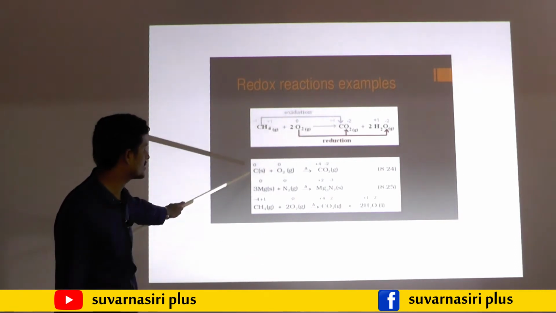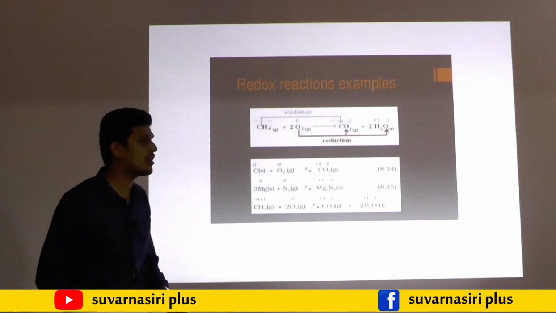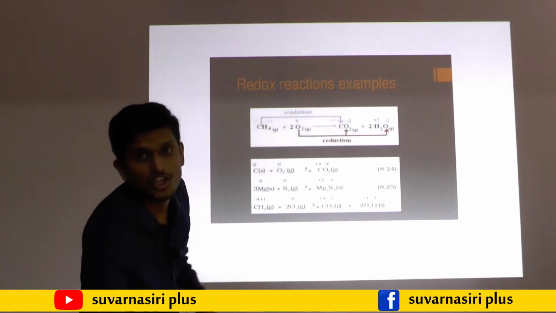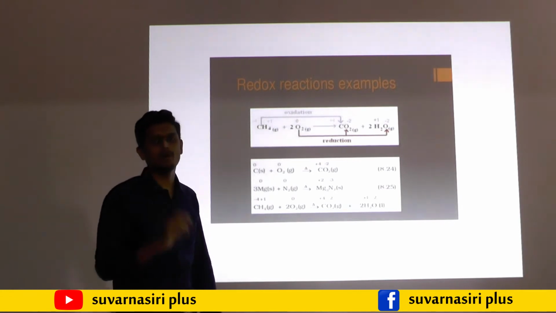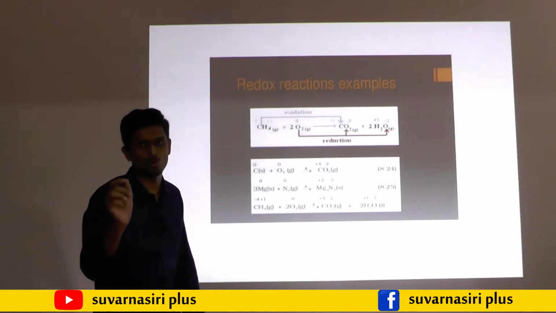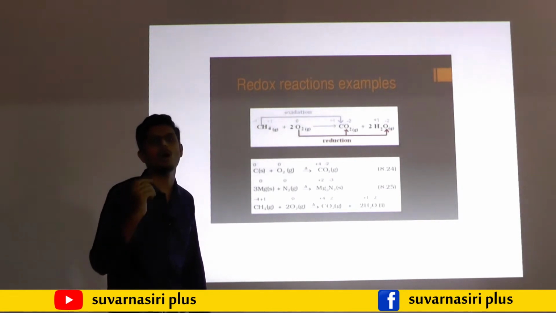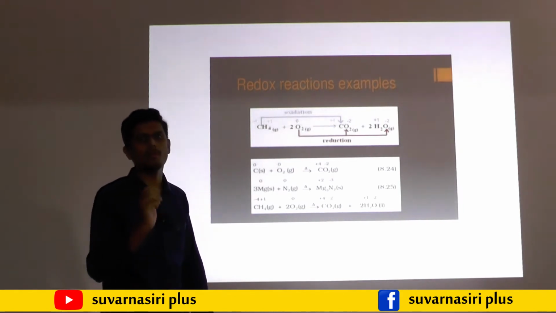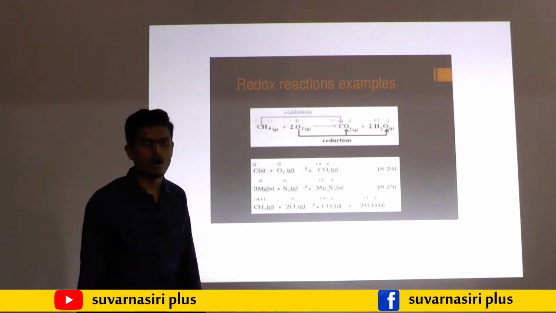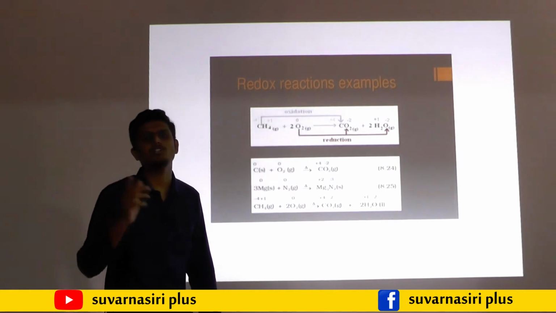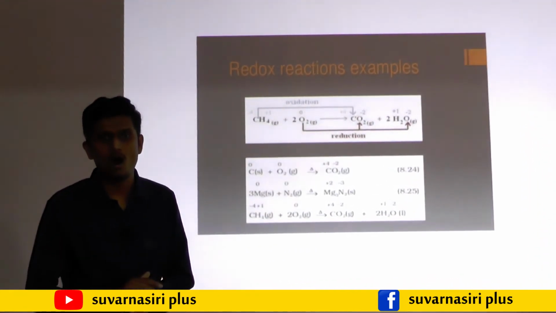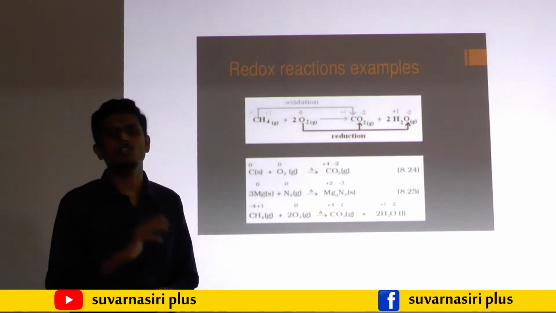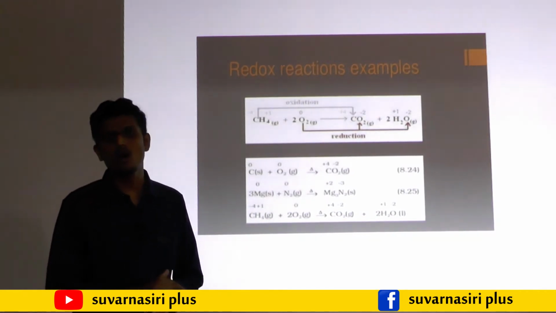Below, they mentioned three other examples of redox reactions. In your textbook they have given copper, Cu, reacting with O2. Copper reacts with oxygen and forms copper oxide. So when copper reacts with oxygen and forms copper oxide, that is an oxidation reaction. For the copper, oxygen is added, and it forms copper oxide, or cupric oxide as you may also call it.